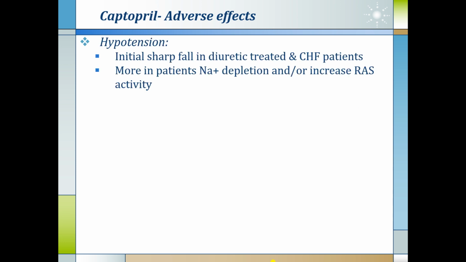Now we see the adverse effects of captopril. The first is hypotension. There is an initial sharp fall in diuretic treated patients and heart failure patients. This initial sharp fall in blood pressure is very predominant or very serious in sodium depleted patients, and more in patients with sodium depletion or increased renin angiotensin aldosterone activity, because these facilitate the actions of ACE inhibitors.